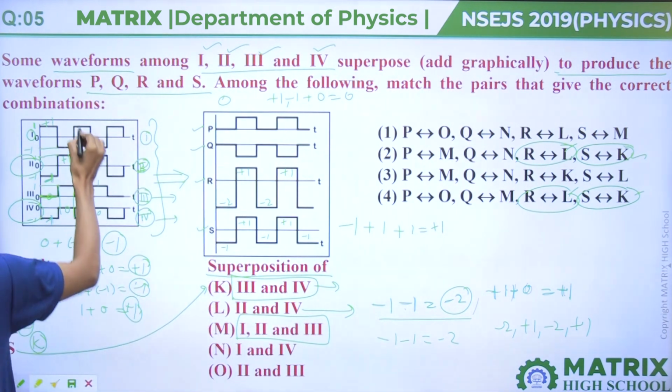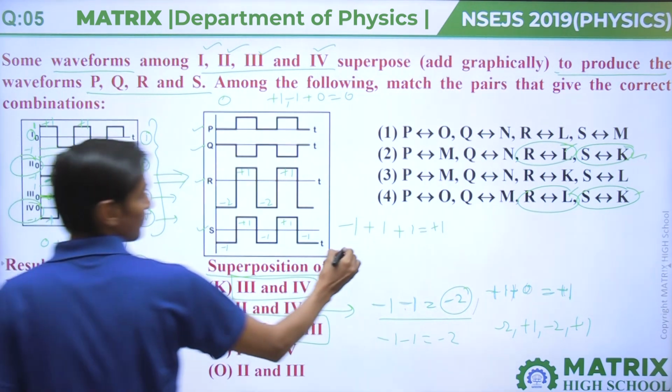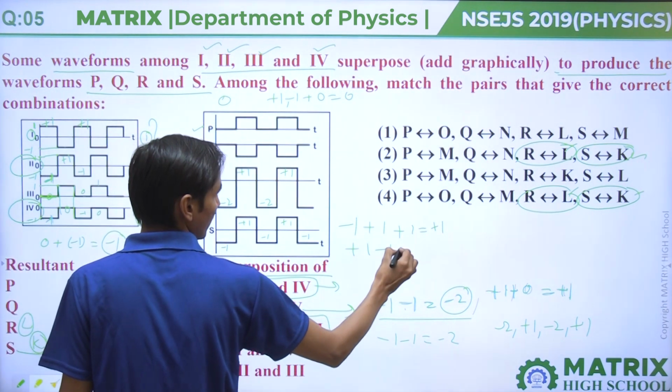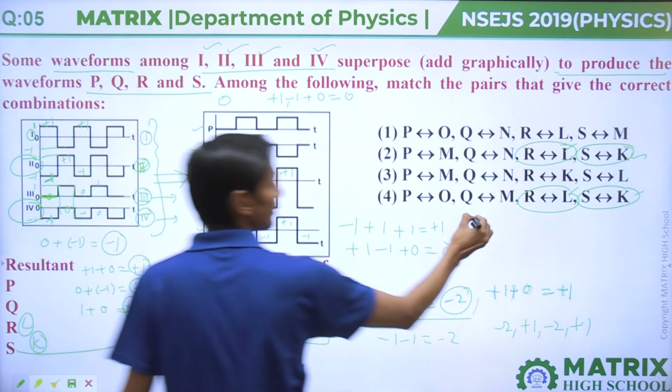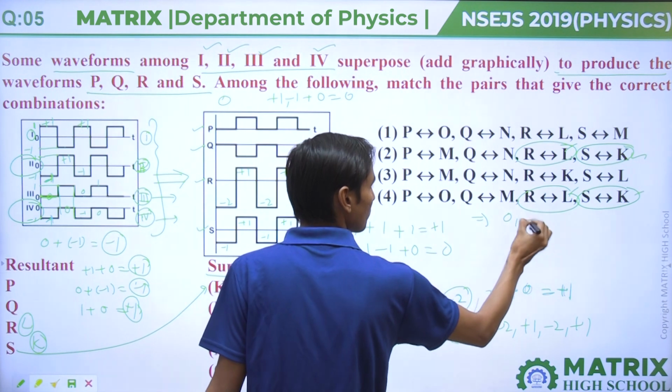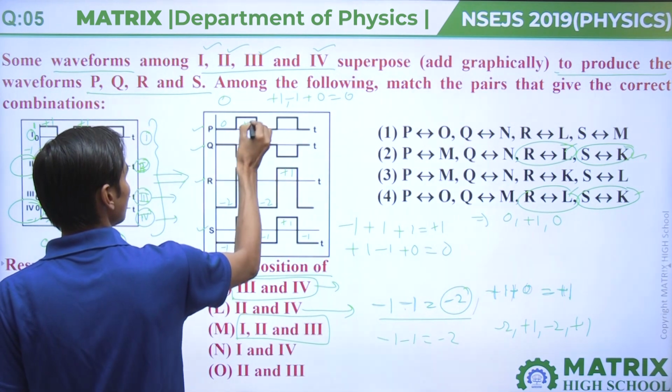First, second and third: plus 1, minus 1 and 0 will come out 0. So alternate it is coming 0, plus 1, 0.